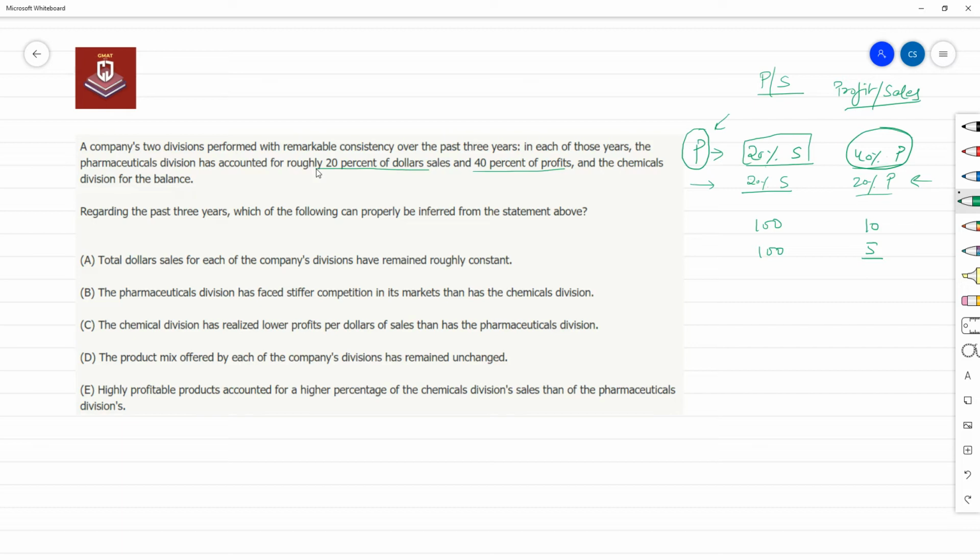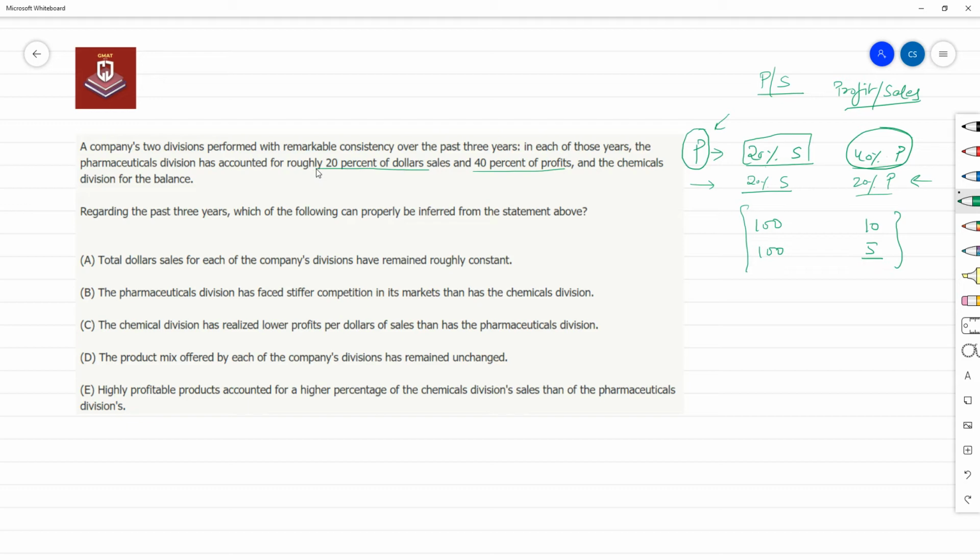Because for every sale, it's generating a lot more profit. Actually, 20% sales, 40% profit. The profitability of this pharmaceutical division is actually twice the profitability of the company as a whole. Okay, so try to think over these things. This would click with me right away: oh, the profitability of this is pretty high.